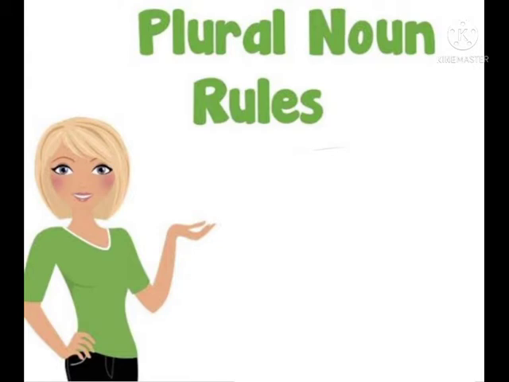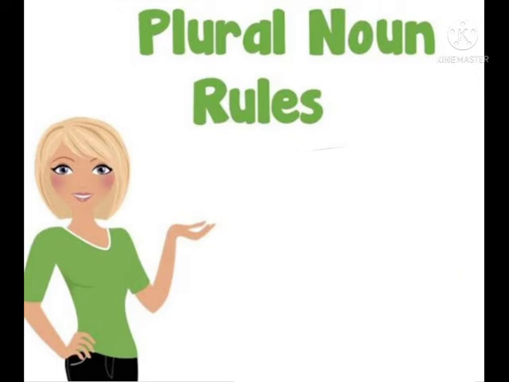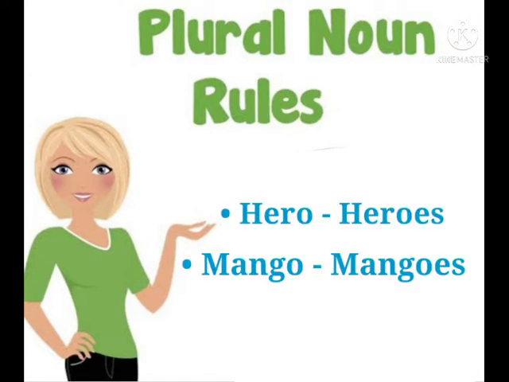Rule number 2. Nouns which end in s, double s, sh, ch, z or x form their plural by adding es. Rule number 3. Nouns which end in o form their plural by adding es.